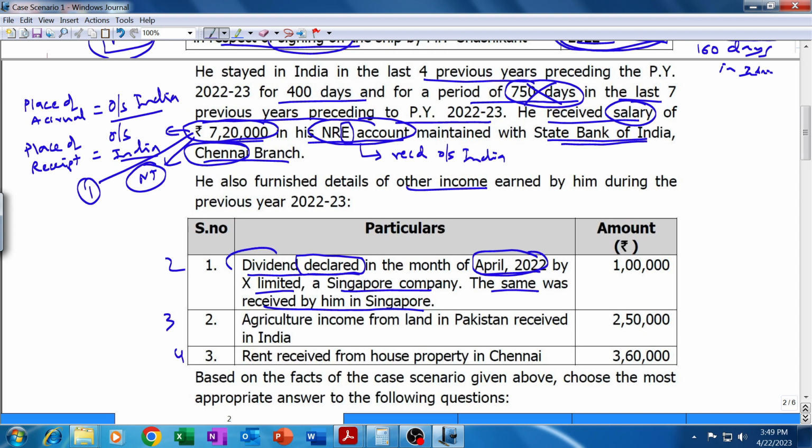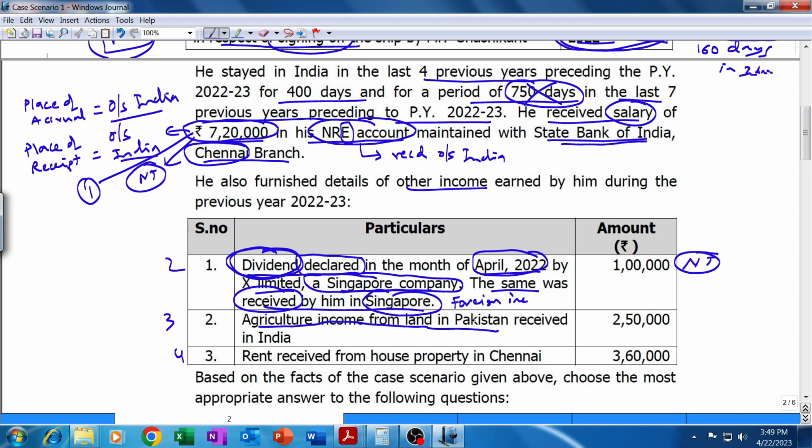So as far as this dividend income of 1 lakh rupees is concerned, the place of accrual is not given, but by default the place of accrual will be that country where the company declaring dividend is located. The company declaring dividend is located in Singapore, and the place of receipt is also given to us as Singapore. So both the things are outside India. This will be foreign income, and since he is non-resident in India, this income will not be taxable, NT.